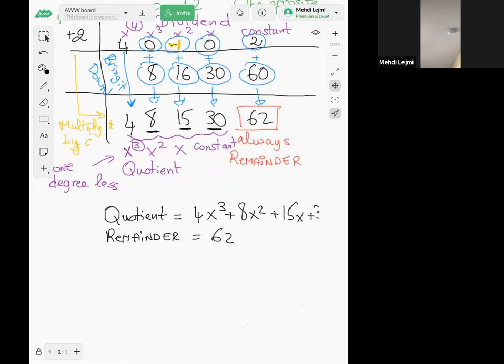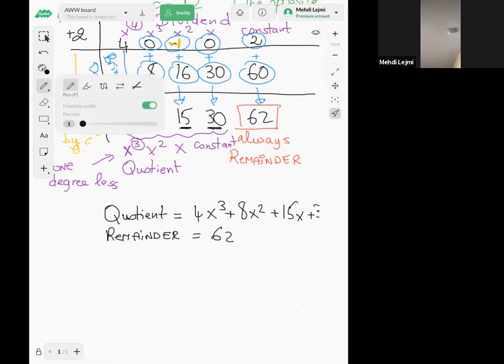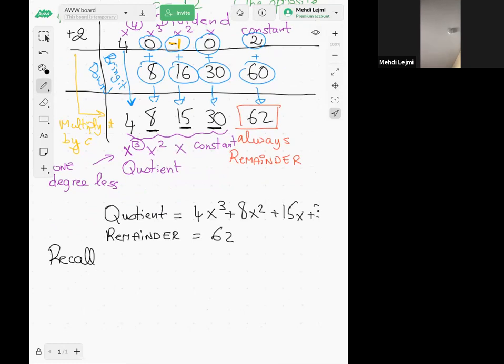So then I have to remind you guys, when we divide a number, you have your dividend. That's supposed to be equal to the divisor times the quotient, plus, of course, the remainder.